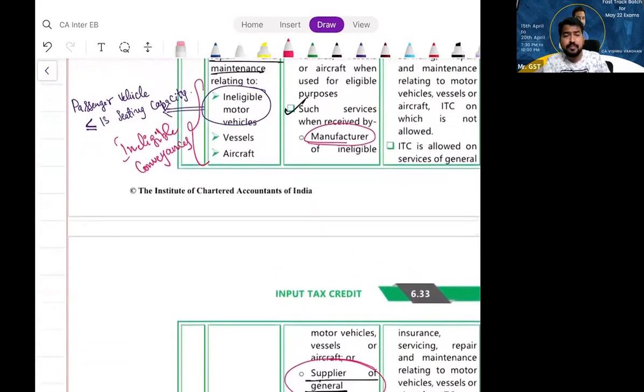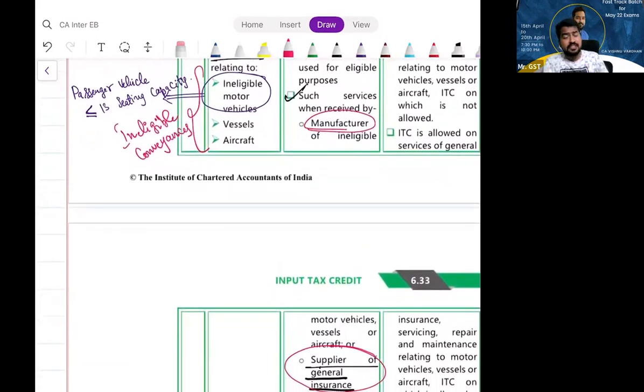Who can avail ITC? The manufacturer of such ineligible conveyances. For the manufacturer, that is stock, yes or no? Yes, sure. On stock, normally you take insurance. Yes, you can take ITC. Or if you are into general insurance business, you can take ITC.